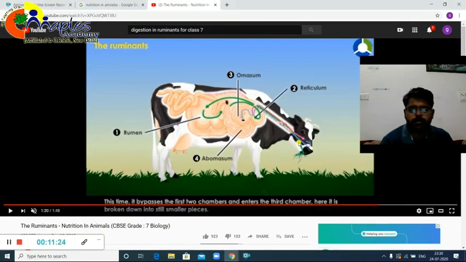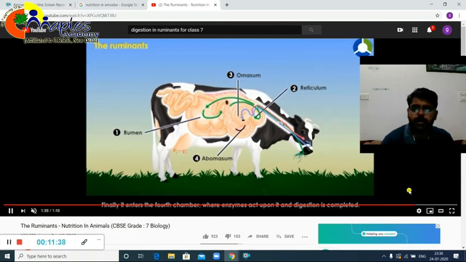See, now this is the blue color line over here. You can see via rumen it went to, or via reticulum, sorry, it went to your omasum. And finally, from omasum, it will go to abomasum where the digestive juices will be secreted. And from there, it will go to small intestine, and then it will go to your large intestine.